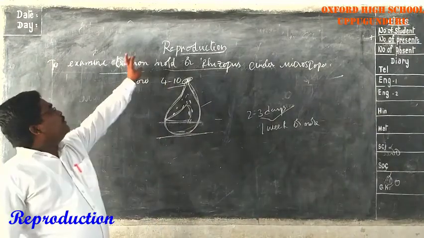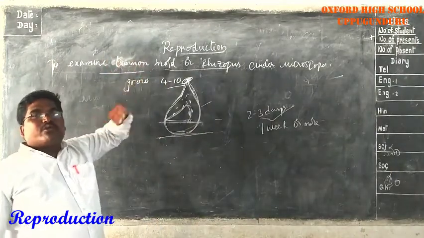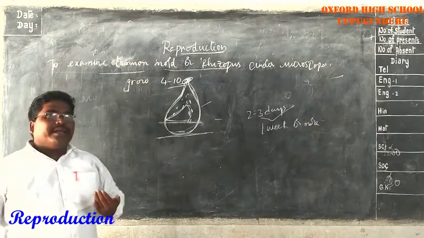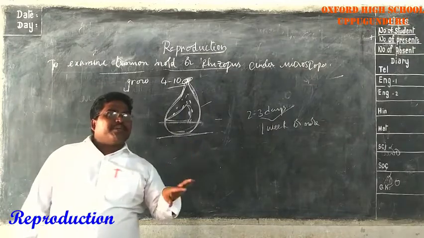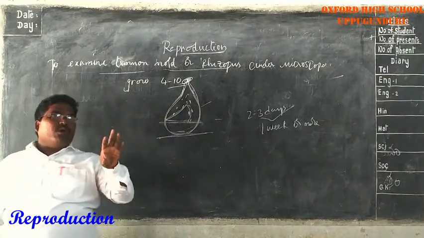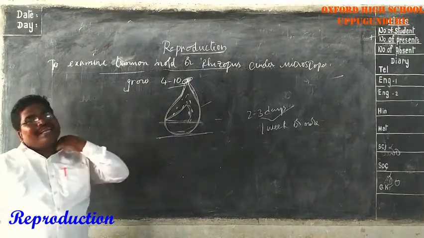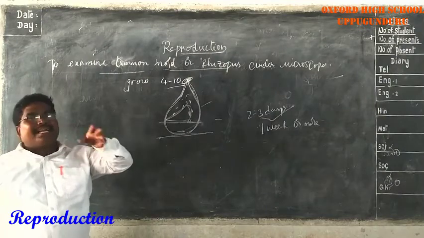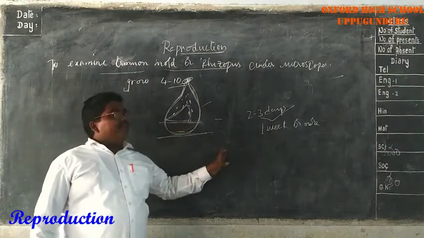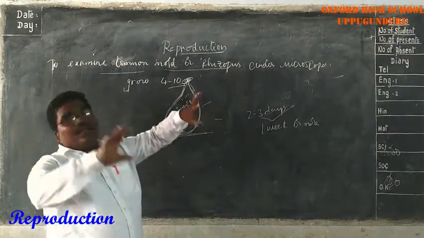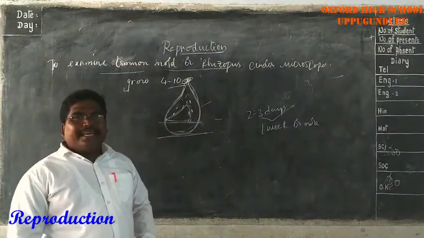In the first step, to examine the rhizospores, we have to grow the mold in our own way. To grow the mold, we need bread or roti which is preservative free. The best mold grows within 4 to 10 days, depending on the climatic conditions. Now in the procedure, first take the bread and leave it in the air, exposed to all the contaminants present in the air.